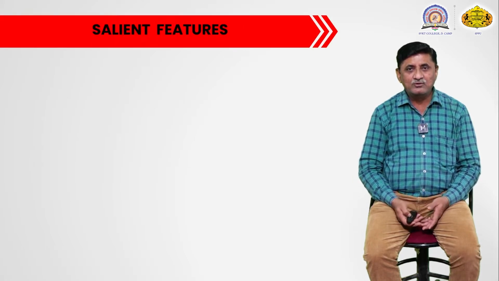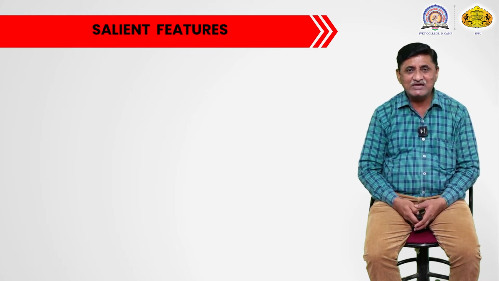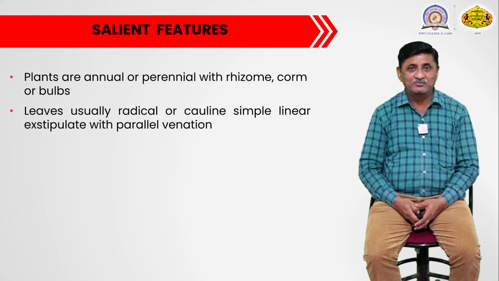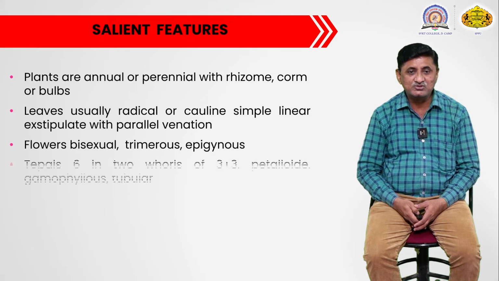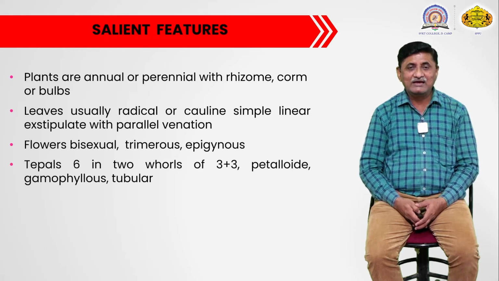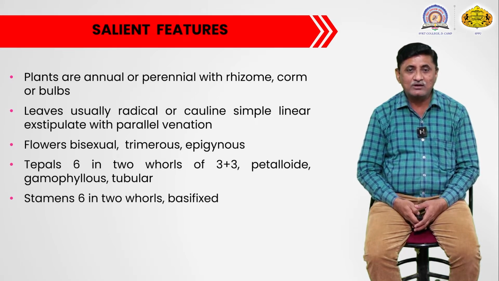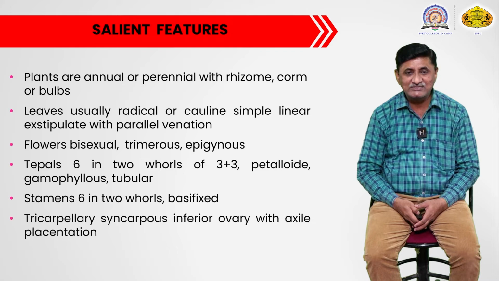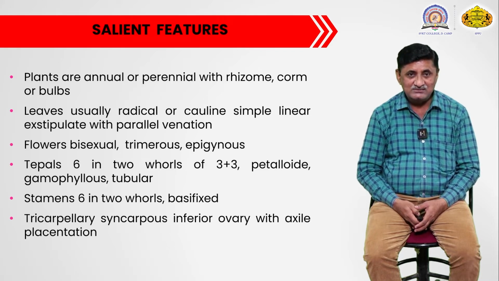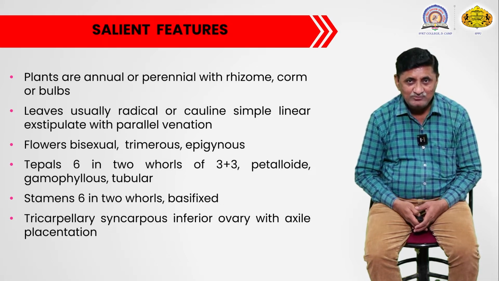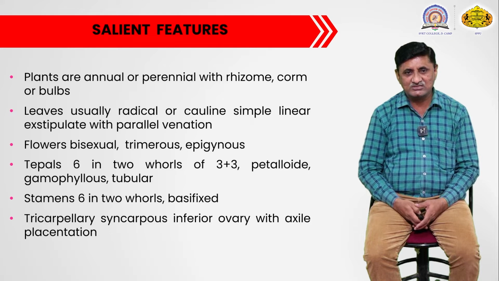Now we will move towards the study of salient features, or some of the typical characters present in the different plants of this family. These characters are considered salient features, or distinguishing characters, meaning somewhat specific characters from vegetative as well as reproductive structures.